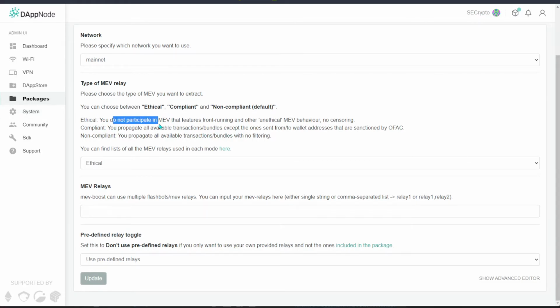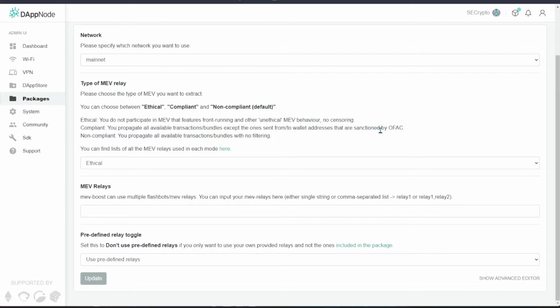You do not wish to take part in the MEV that features front running and other unethical MEV behavior. From here, this is no censoring, basically the true definition of decentralization, no censoring of whatever comes from the relayer. And then for the compliance option, you are basically taking part in all of the available transactions except the ones sent from wallets that are sanctioned by the OFAC.